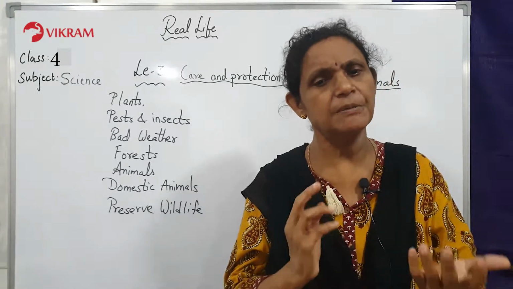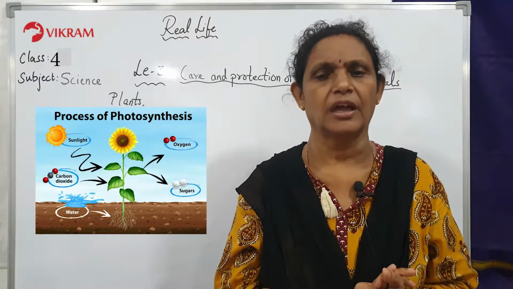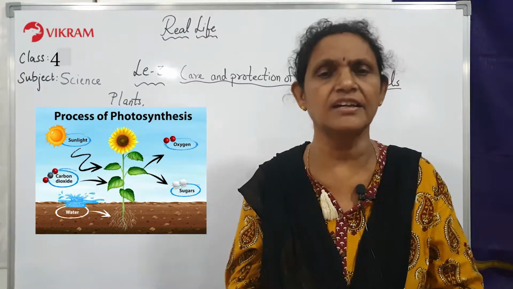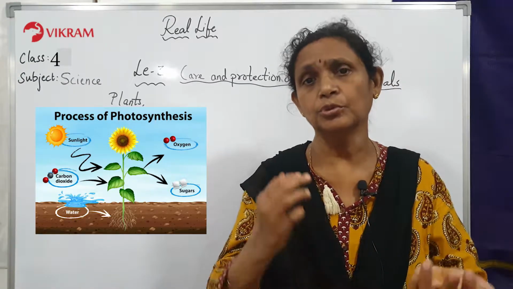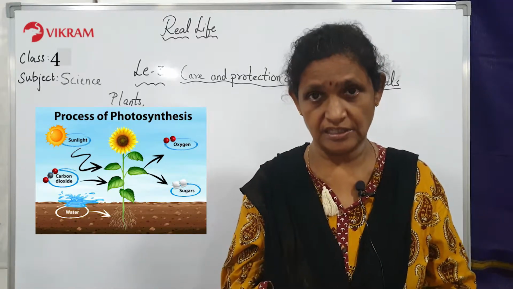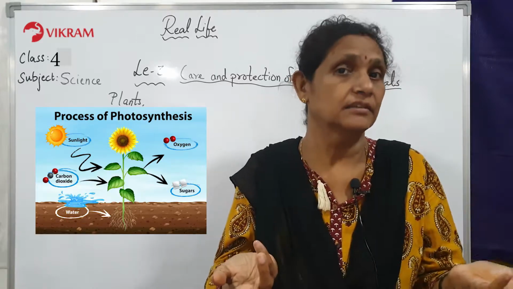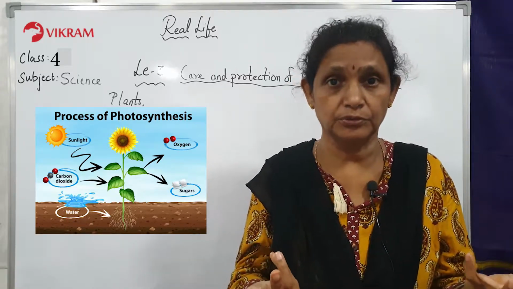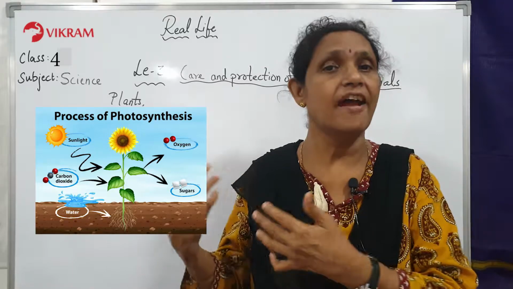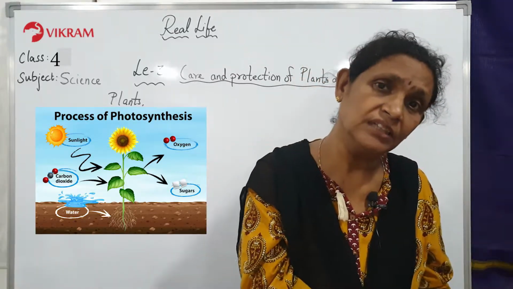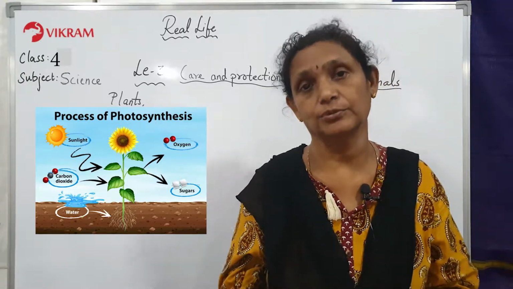We know that plants prepare their own food, and this process is called photosynthesis. This you have studied in the 2nd standard also, 3rd also. With the help of photosynthesis, a plant can make its own food. So a plant does not need anyone to prepare its food. The animals and the human beings cannot prepare their own food, so they have to depend on the plant to get their food.